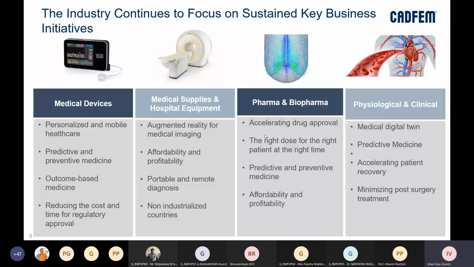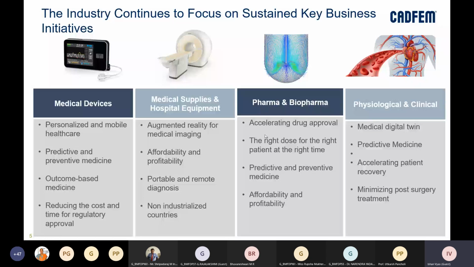Then in terms of pharma and biopharma, there is a focus on accelerating the drug approval process, because that in most cases becomes a deciding factor of which drug goes into the market first, and the right dose for the right patient at the right time, which we want to also achieve.